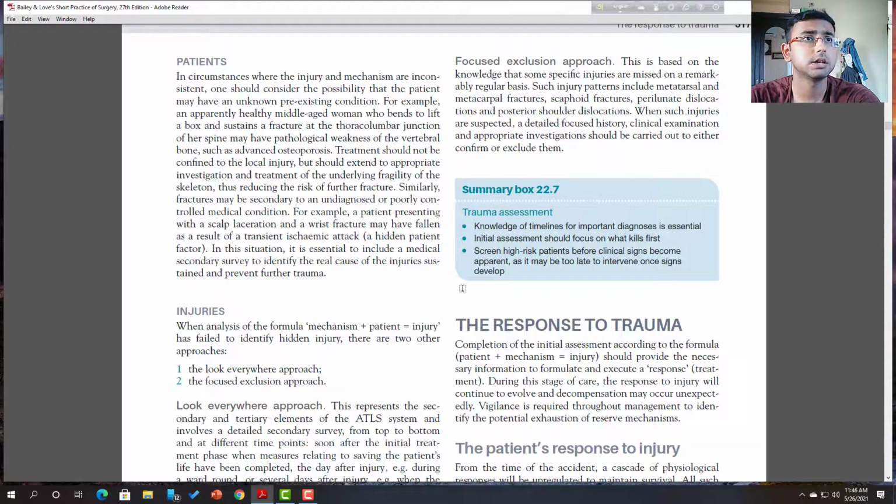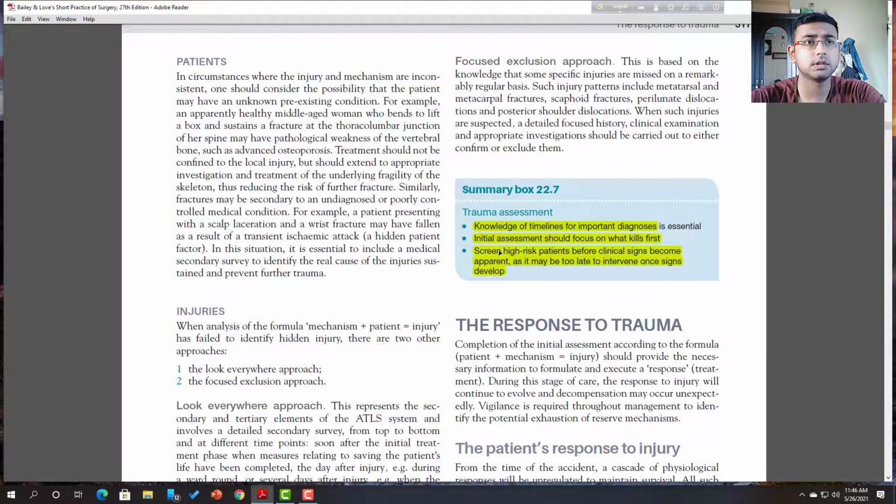Okay, now the trauma patient has some assessment. You must know a knowledge of the timeline is important for diagnosis. Initial management should focus on what kills first, the severe, high-risk patient, before clinical signs become more apparent, as it may be too late to intervene once signs develop. Sometimes you have to choose which patient you will manage first, because time is important.